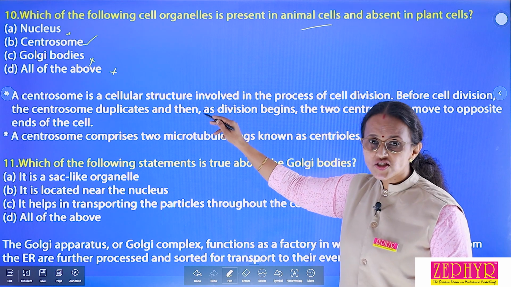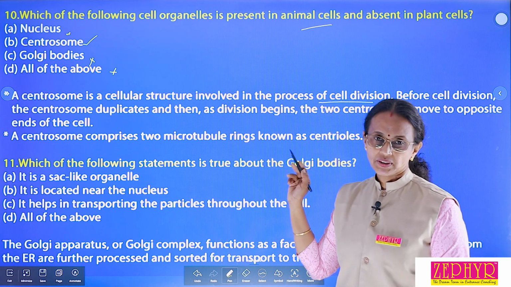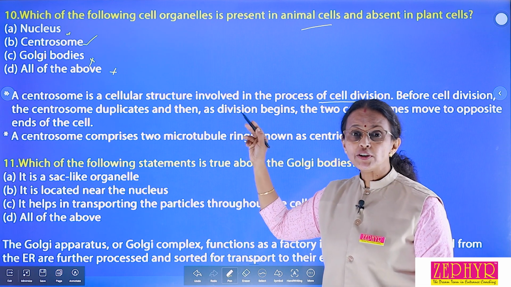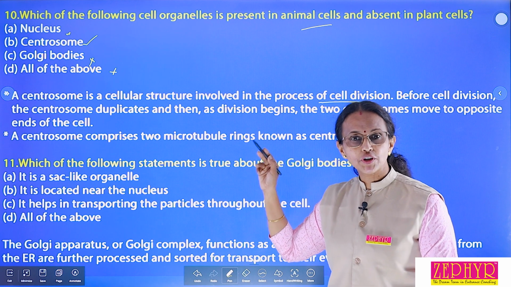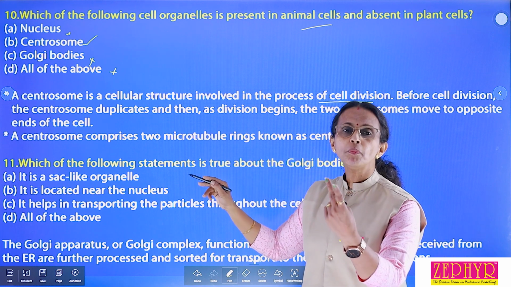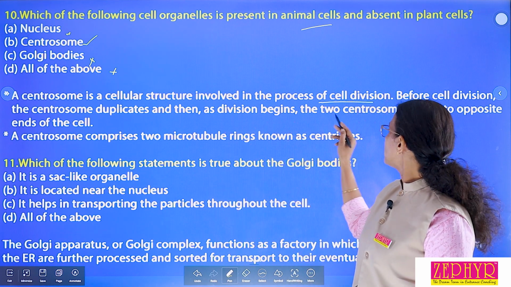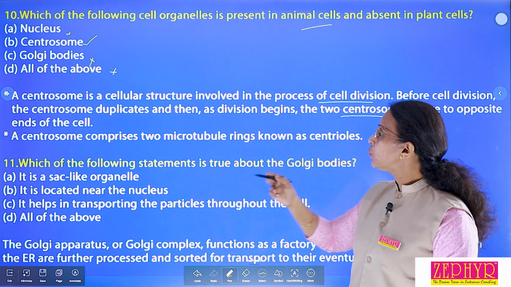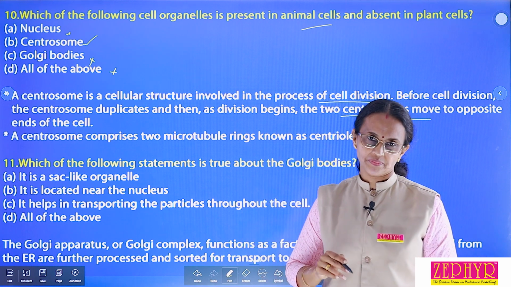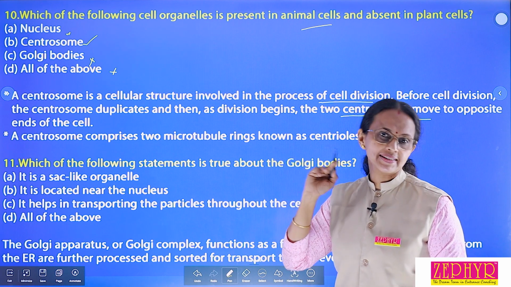Centrosome is a cellular structure involved in the process of cell division. Before cell division, the centrosome duplicates into two. And then as division begins, the two centrosomes move to opposite ends of the cell, or opposite poles of the cell. Centrosome is present only in animal cell.